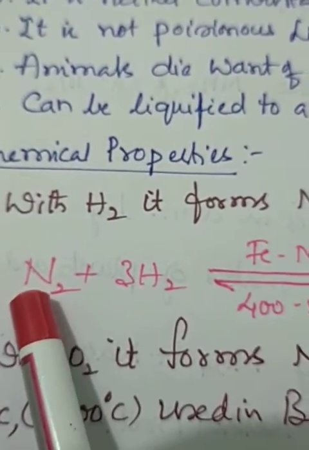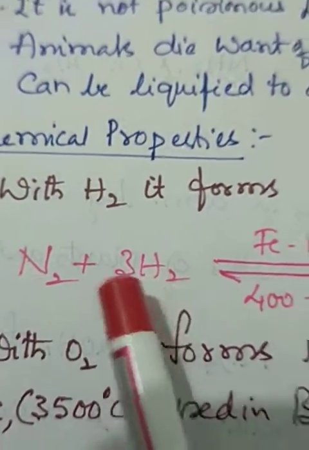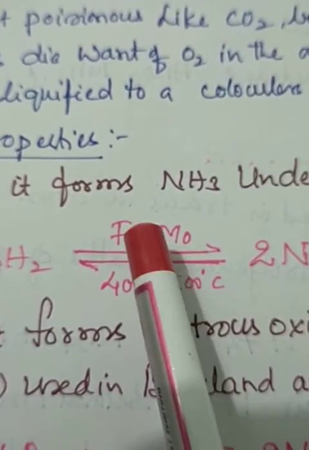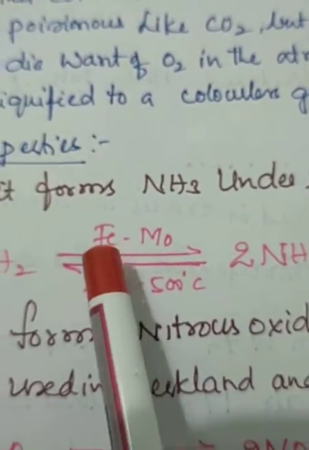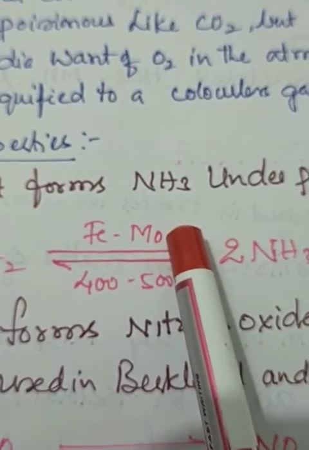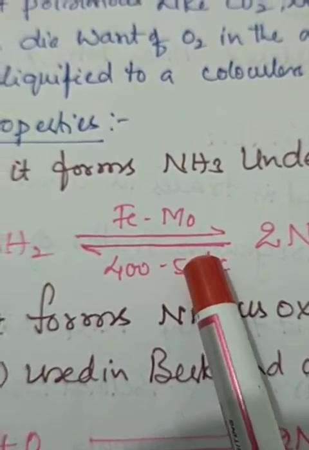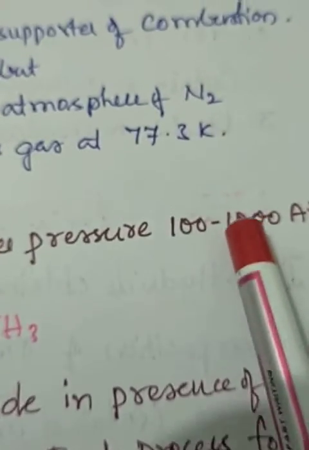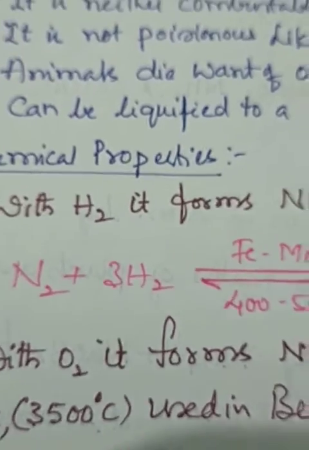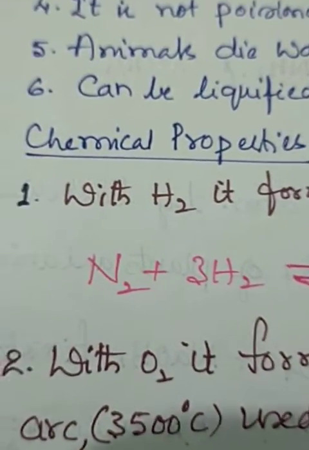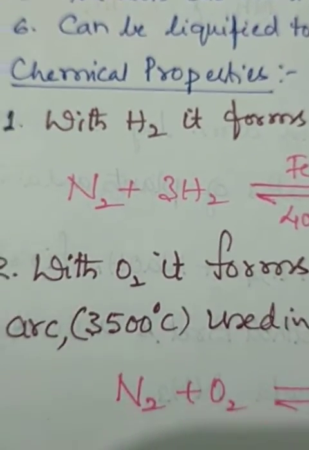So here is the equation: nitrogen and hydrogen, when mixed together, form ammonia. But here iron and molybdenum act as a catalyst, and the temperature is 400 to 500 degrees centigrade, and the pressure is 100 to 1000 atmospheres. So this is the first chemical property: with hydrogen, it forms ammonia.